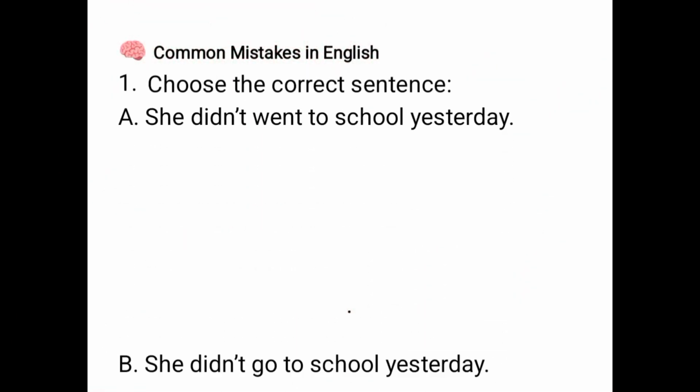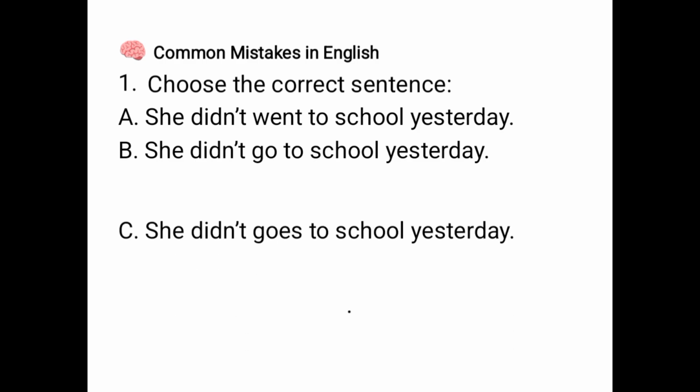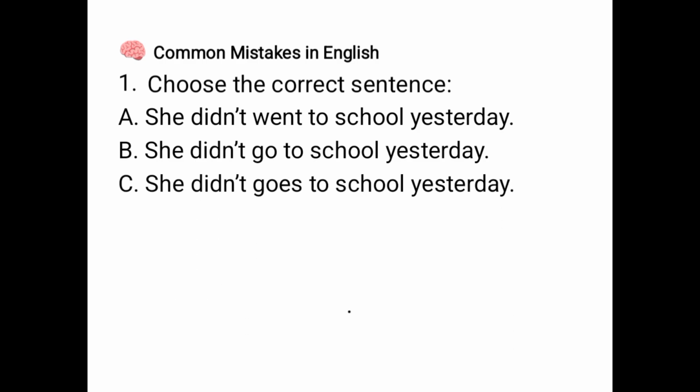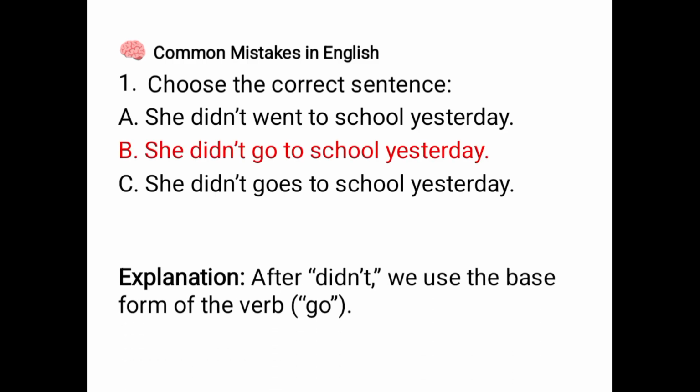Common mistakes in English. Question number 1. Choose the correct sentence. She didn't went to school yesterday. She didn't go to school yesterday. She didn't goes to school yesterday. The answer will be: she didn't go to school yesterday. After didn't, we use the base form of the verb. In this case, go.